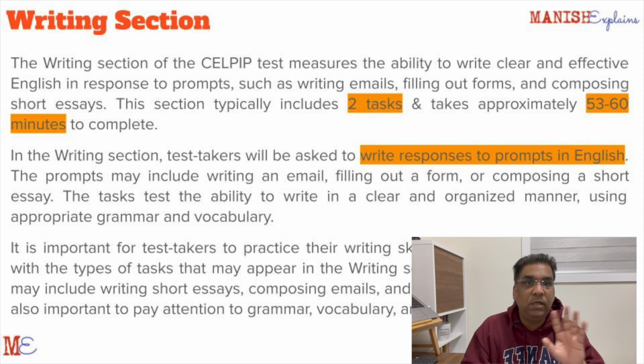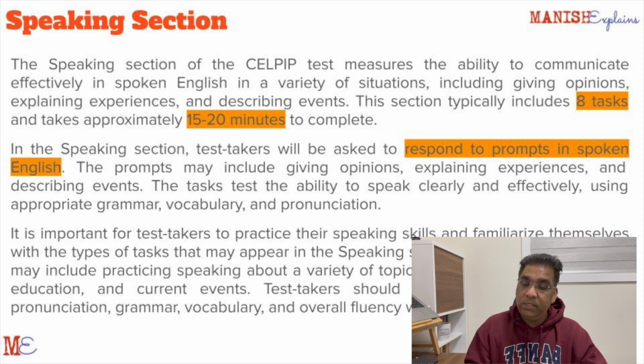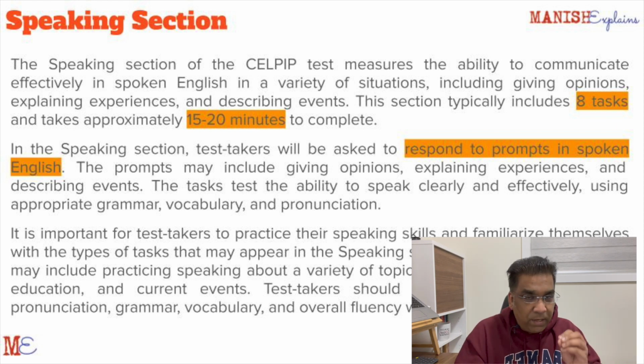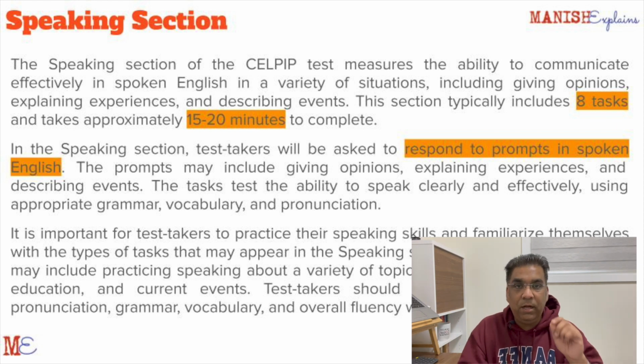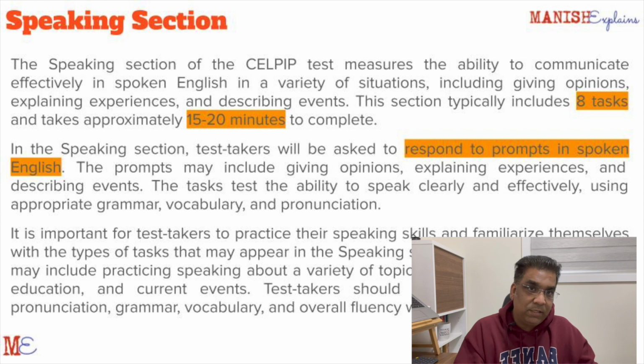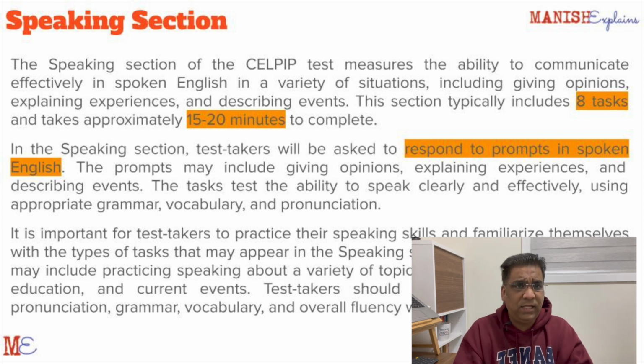So this is the writing section. Next, and honestly, out of these 4 sections, the toughest part of the test is speaking. But as I told earlier in the video, the glimmer is that this is the shortest section. So one part, if this is tough, on the other part, this is really short. This is only a 20-minute section. Each section before this could take up to 55 to 60 minutes. Could take. It doesn't take that long.